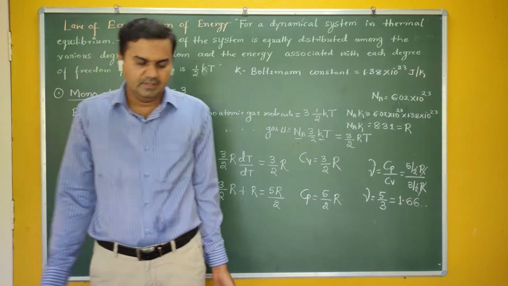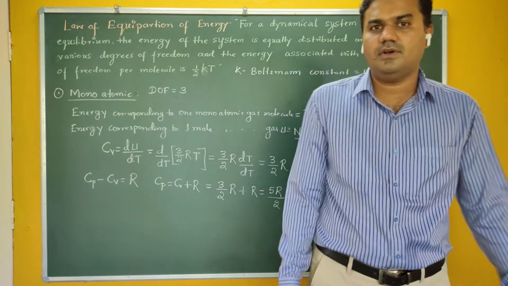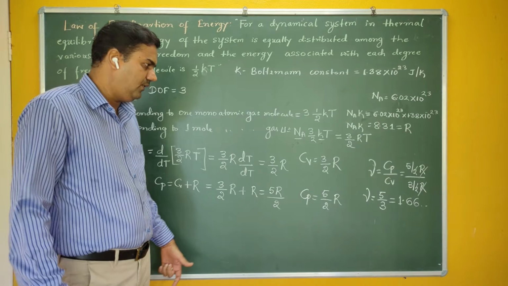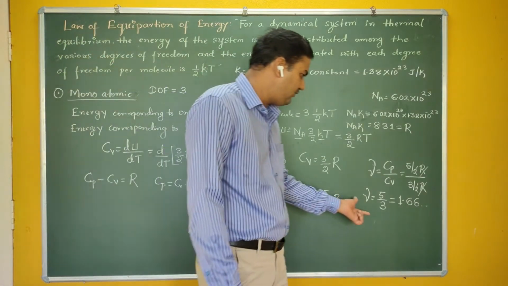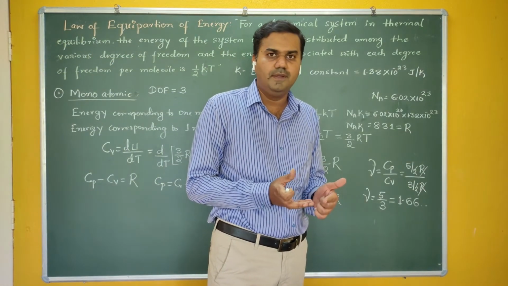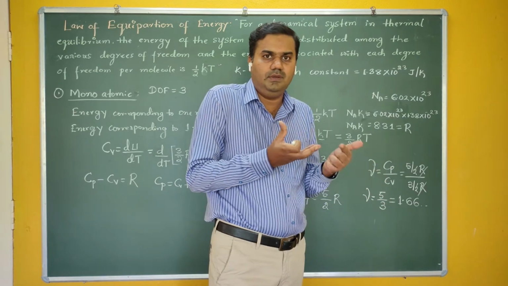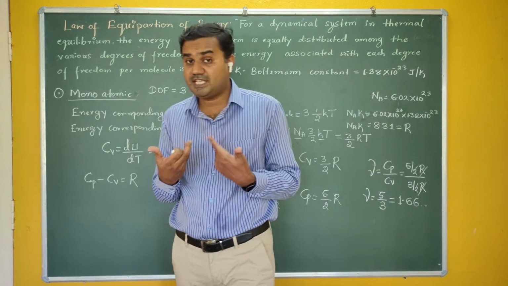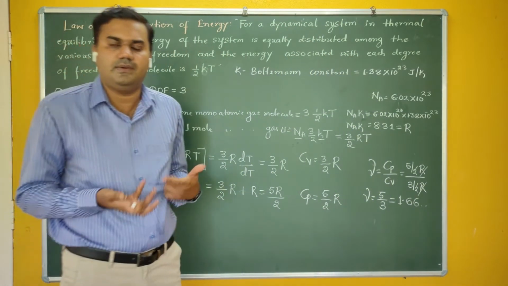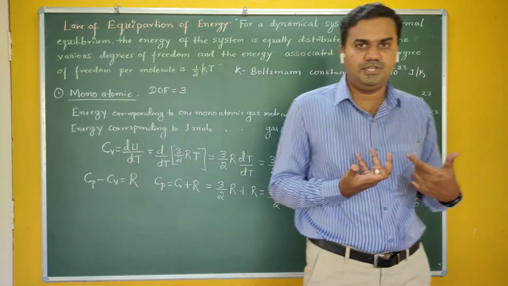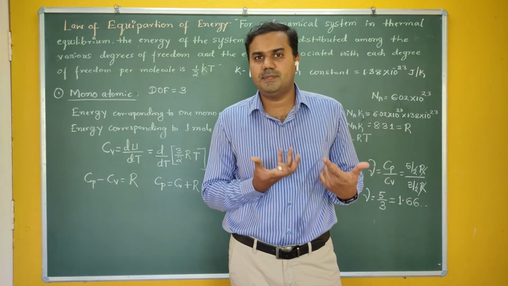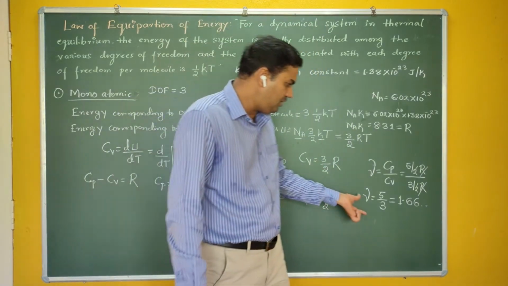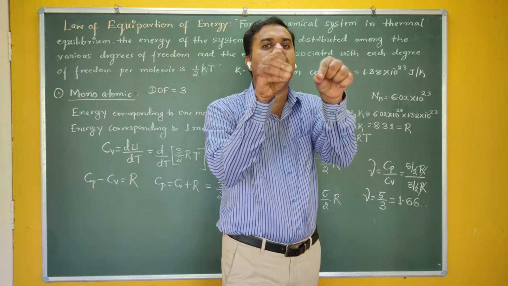Obviously, we have a large number of applications for the value of gamma. I can give one fine point here. For example, experimentally we have found, for a particular gas, Cp and Cv, and we have taken the ratio of Cp by Cv. We have done certain experiments and observations, and based on those observations we have the values of Cp and Cv and took their ratio. If you get the ratio as 1.66, then I can say that